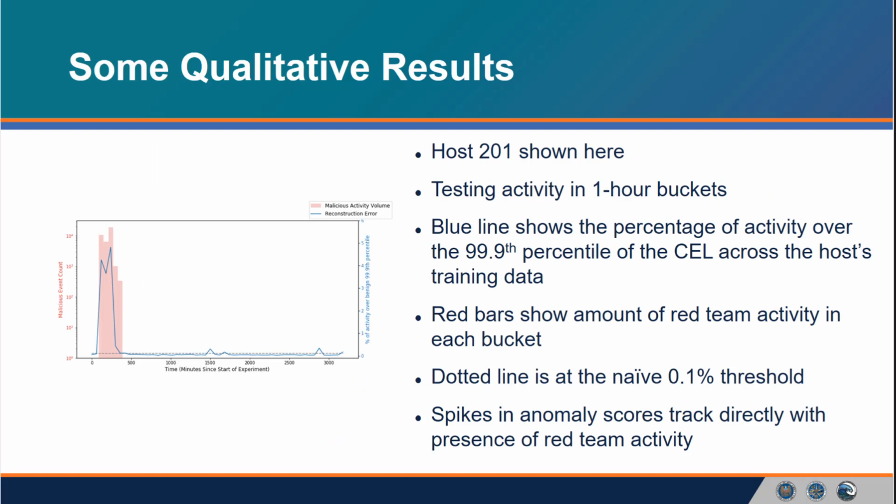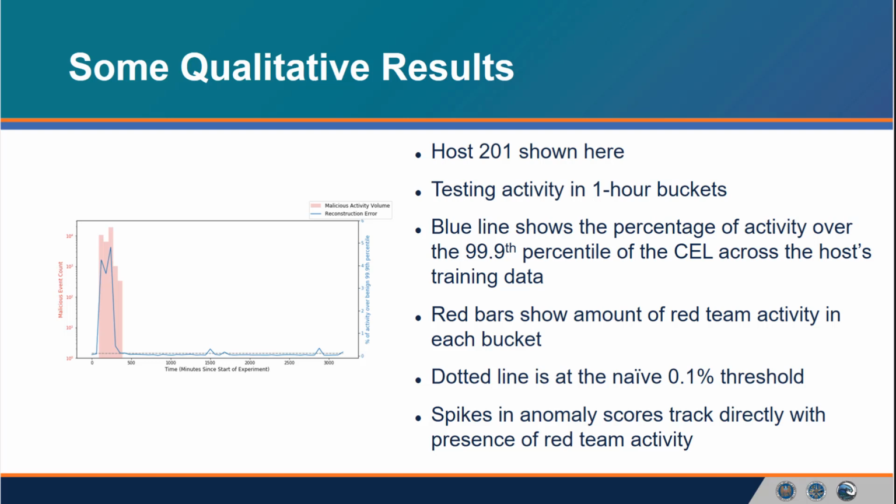To provide a general outlook on our results, we bucket our test data into 60-minute intervals and calculate the percentage of records in each bucket that are anomalous. So in this case, we consider a record to be anomalous if the cross-entropy loss is greater than the 99.9th percentile of the cross-entropy loss on the training data set. The horizontal dashed line here is set at the naive average expected level of 0.1%. That is, it's the number of anomalies we would expect given our choice of that 99.9th percentile threshold. Additionally, we calculate the number of red team associated records in each bucket. These can be seen here in red in the bars.